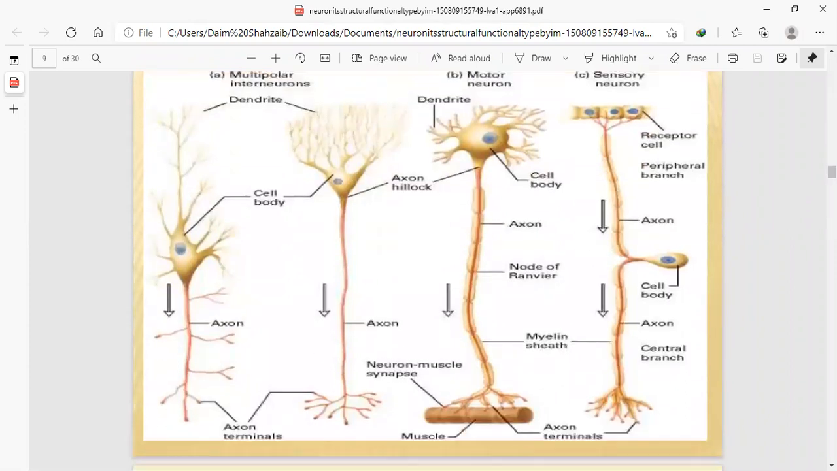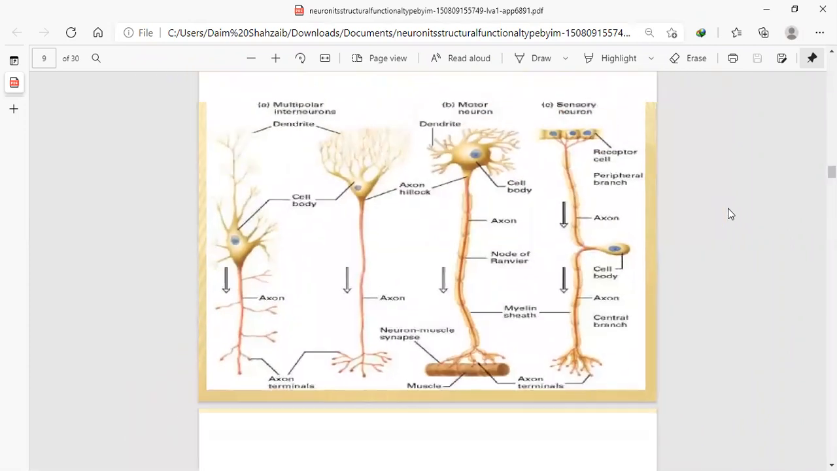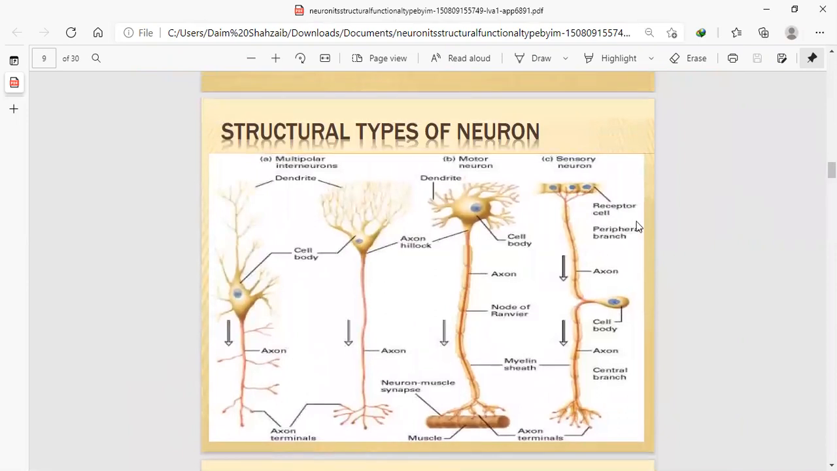Look, here it is. These are the axon terminals. In figure A, multipolar interneurons. These are dendrites and cell bodies. They are attached to the other axons, other dendrites. These terminals are here. There are branches attached to other dendrites and other cell bodies, and hence they form a network, a chain of network.